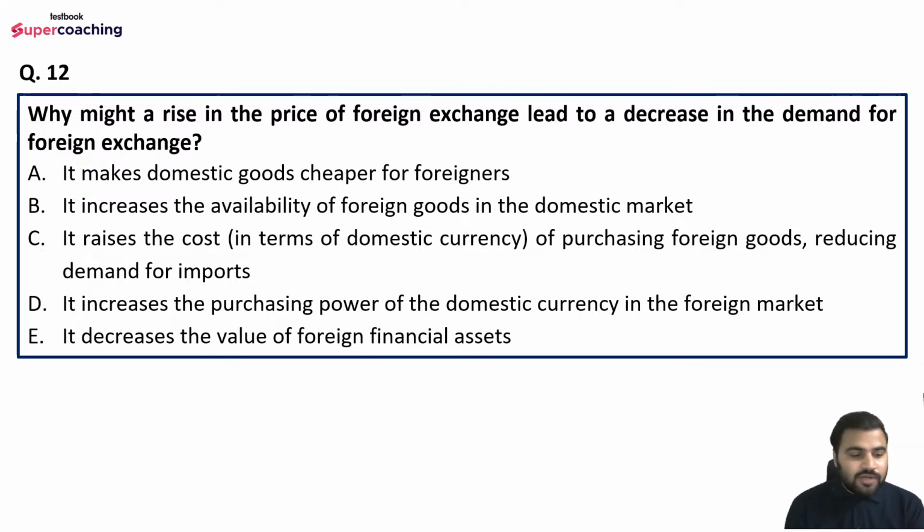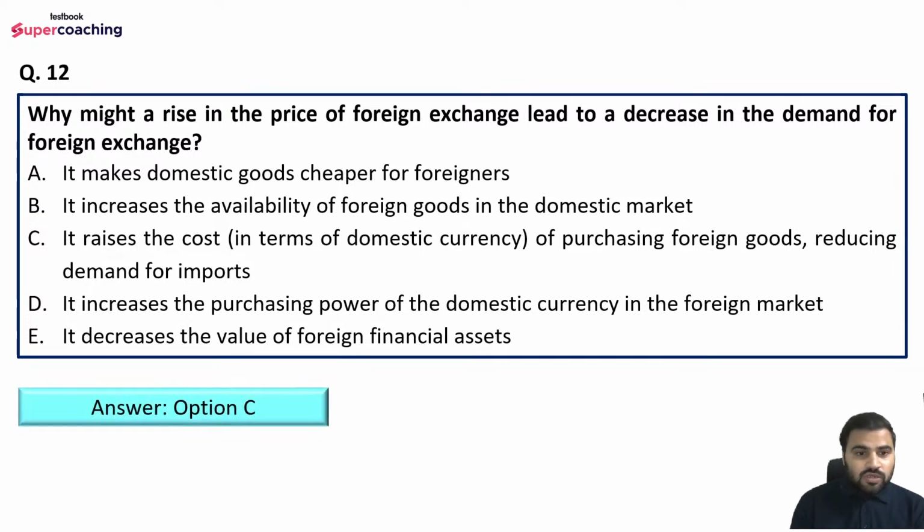I know basically you guys are getting confused here. So Nachos is saying option number C, and KS is saying option number E, right? So option number C is the right answer. Well attempted, Nachos, and I think KS got confused. So the explanation is it raises the cost of purchasing foreign goods, reducing demand for imports, right?